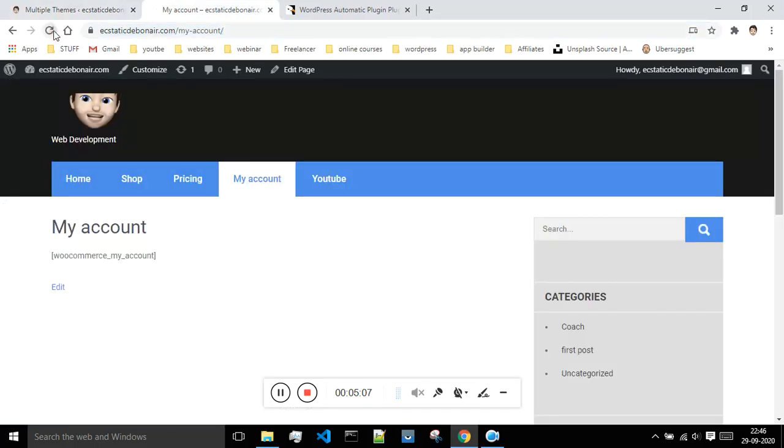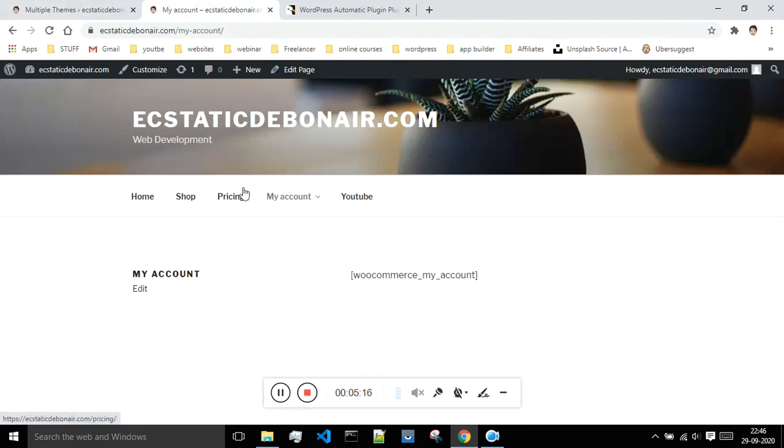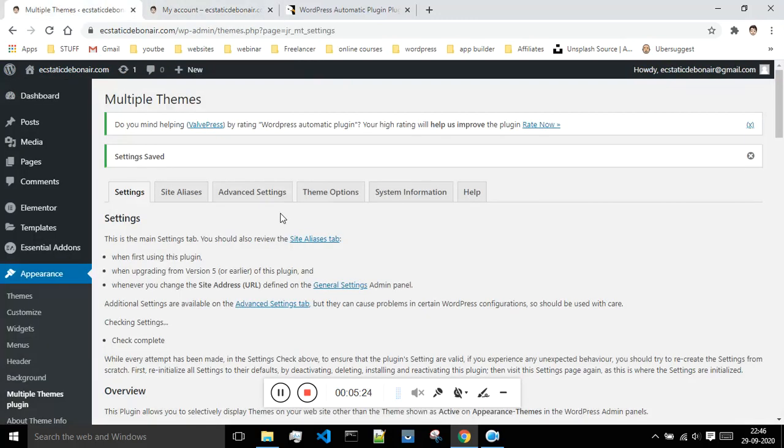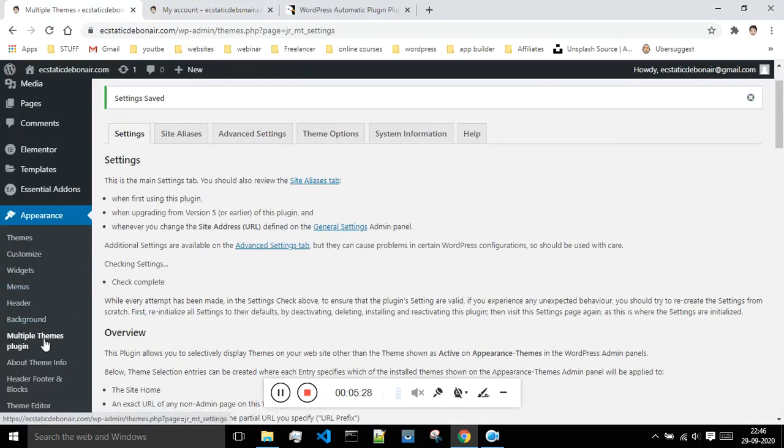Okay, and if I'm just refreshing this, so for this page I'm having this completely different theme. Okay, so this is how you can make use of multiple themes on your website with the help of this very good option.